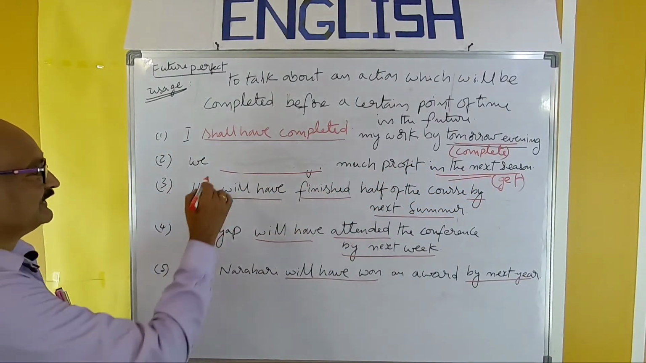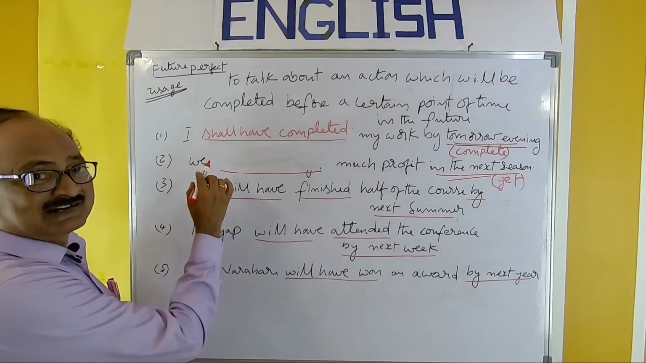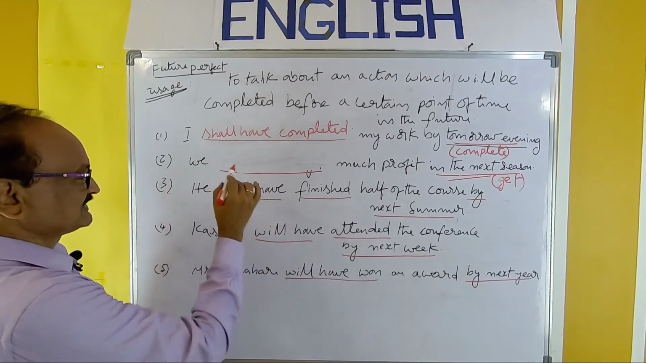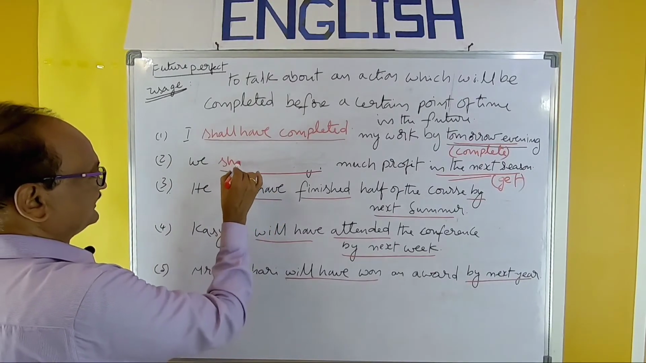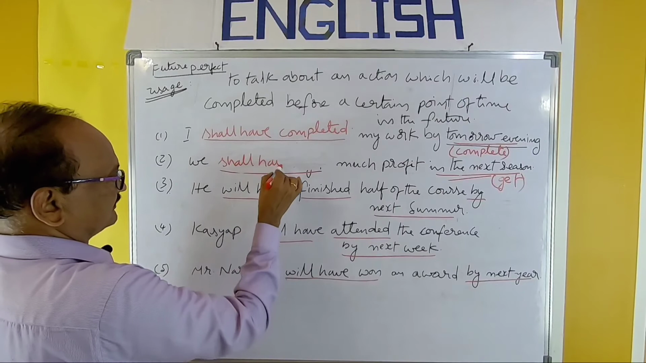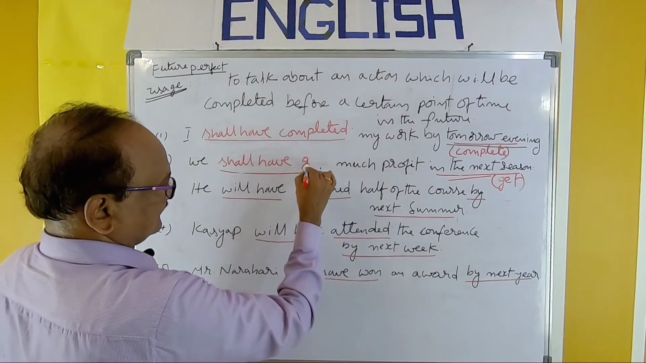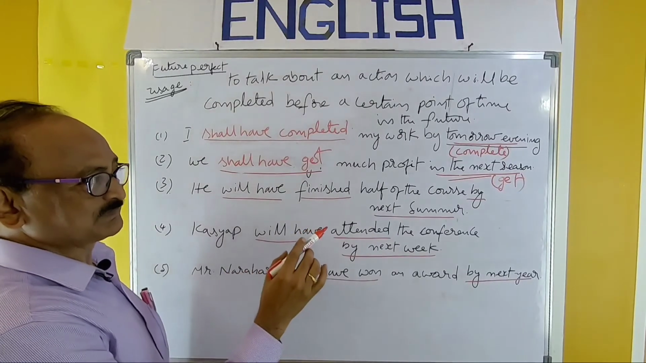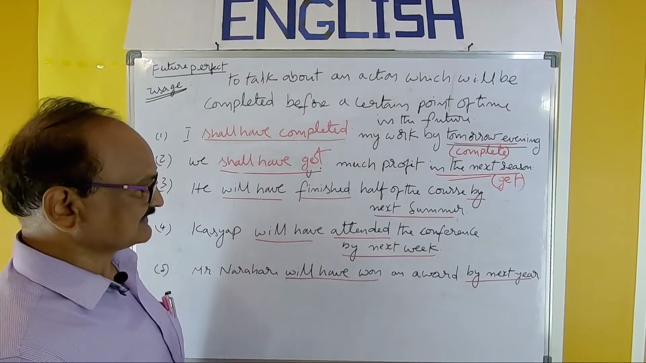So future perfect pattern you have to recall. Subject plus shall have or will have plus past participle. So we shall have. We shall have got. We shall have got much profit in the next season.